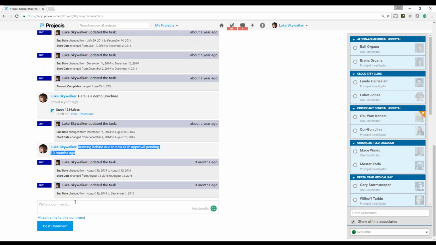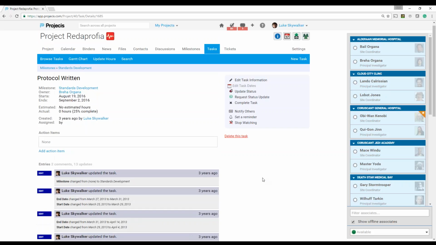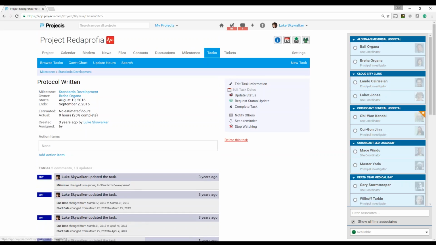One thing that's really neat, if I write a comment or attach a file and then post that comment, not only is it saved within Projecis, but the person that owns this particular task, in this case Brea or Ghana, will automatically get an email. So you don't have to go out into your email, create an email and send it to them. It's all kept here in one place, and it's all dated as to when it was sent out.